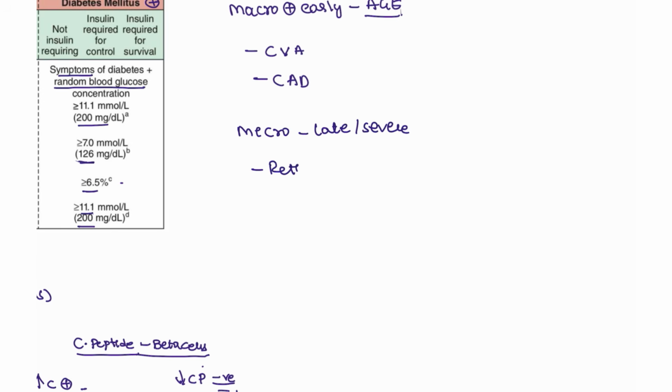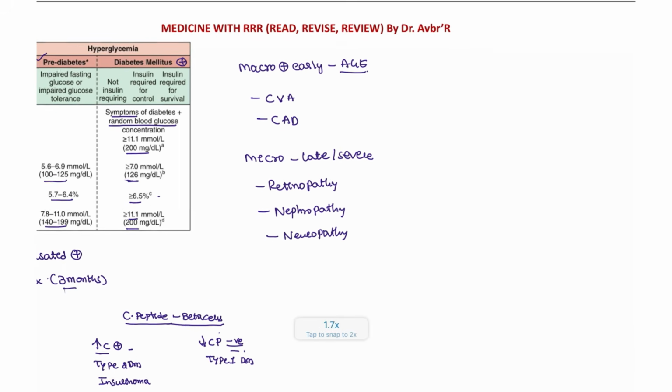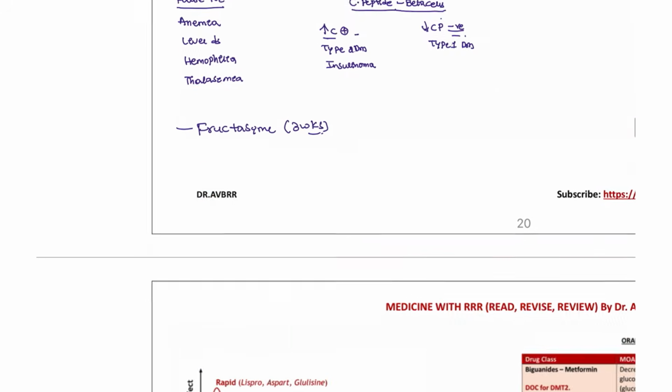For example, the patient can have retinopathy and can lose their eyes. The patient can have nephropathy, so the kidneys may shut down and CKD can happen, and also neuropathy, so nerve damage will be seen. This is how the micro and macro complications will be seen in these patients.